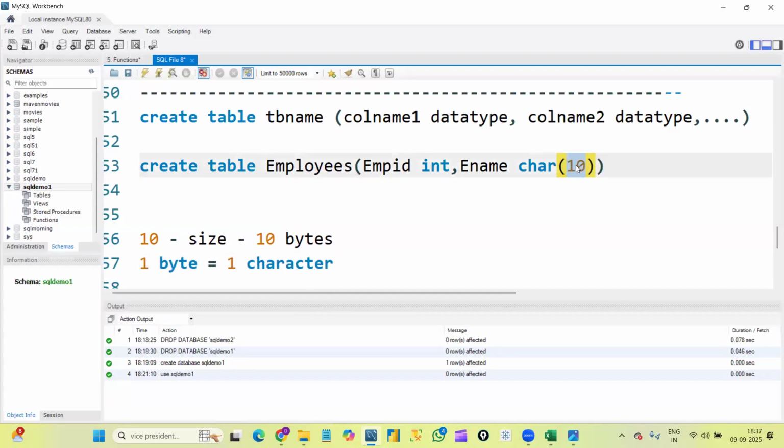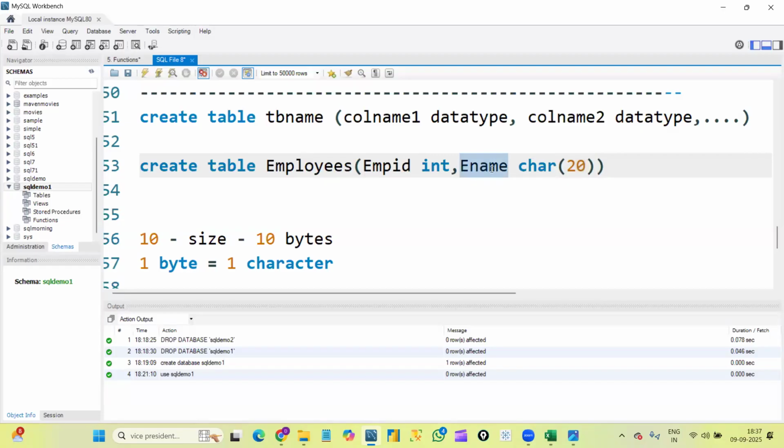That means we can enter up to 10 characters in the employee name column. I reserved 10 bytes of memory for the employee name column, so I can enter up to 10 characters only, because each byte of memory will occupy one character. If I define 20 as the size, I can enter up to 20 characters in employee name.